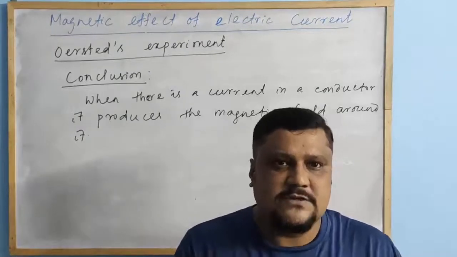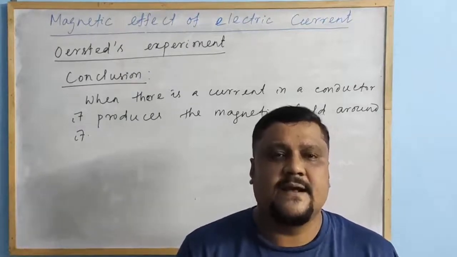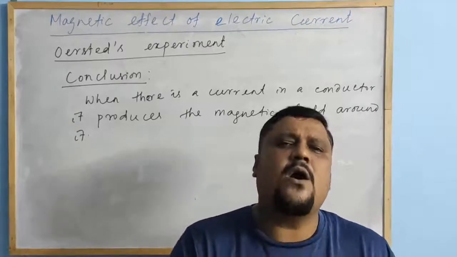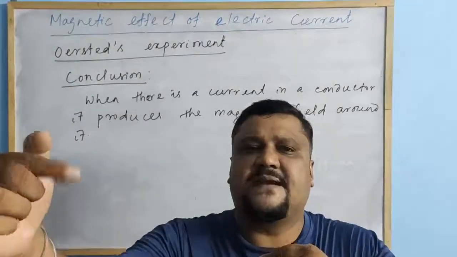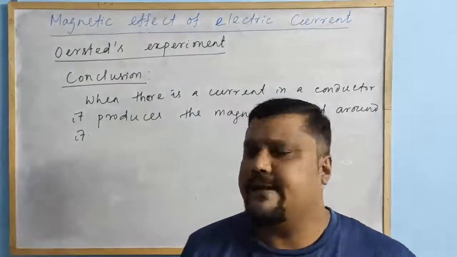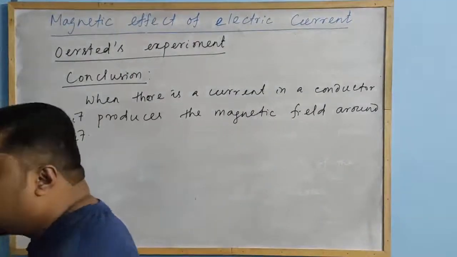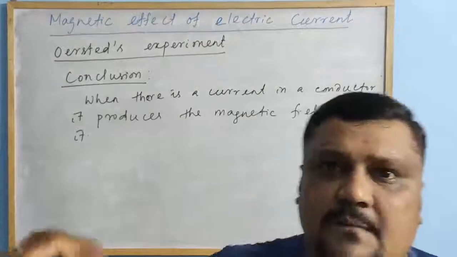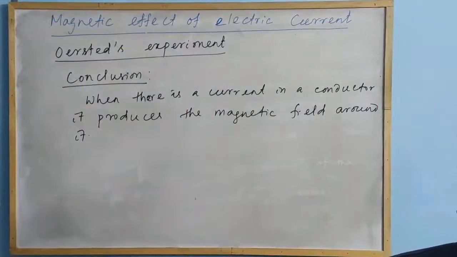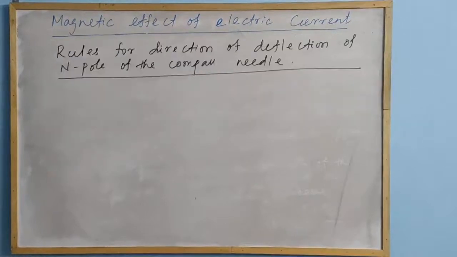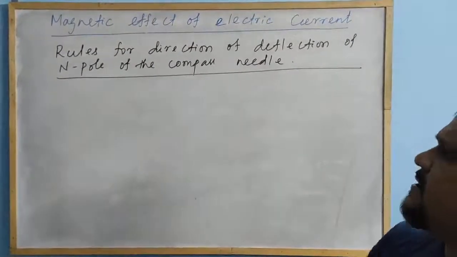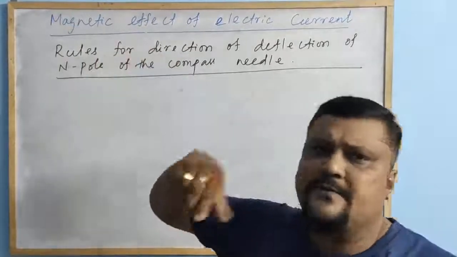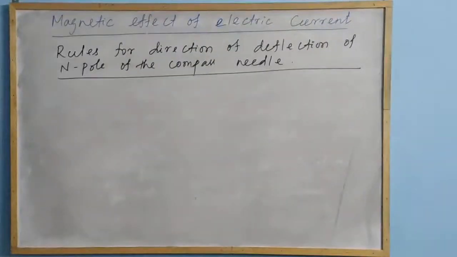There are some rules to know in what direction the north pole of the compass needle is deflected. Because this is a compass needle in one line, if the north pole is deflected, then obviously the south pole is also deflected. So next we will go to the rules to find in what direction the compass needle will deflect according to the direction of current. If you know the north pole, then obviously you can know the south pole.